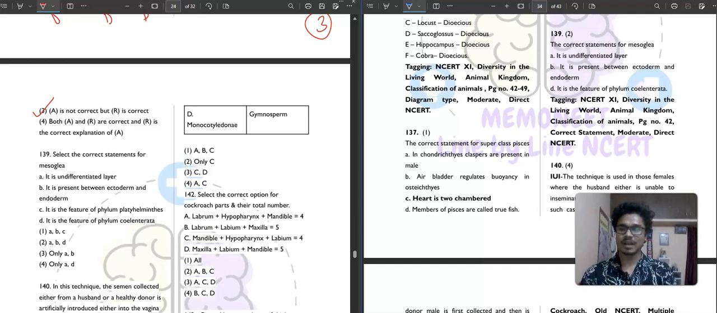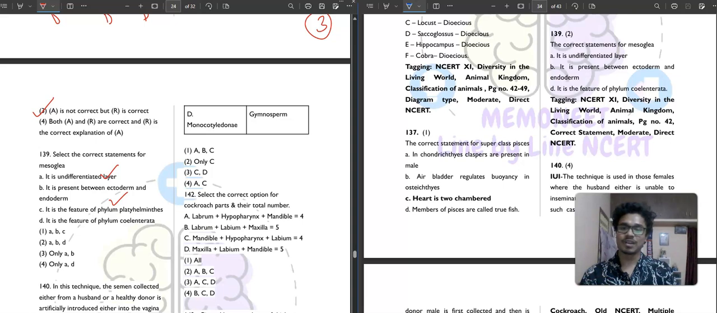Then question 139, it is saying to select the correct statement for mesoglea. So what is the correct statement for mesoglea? It is an undifferentiated layer, correct. It is present between ectoderm and endoderm, correct. Then it is a feature of phylum Platyhelminthes. Is it a feature of phylum Platyhelminthes?